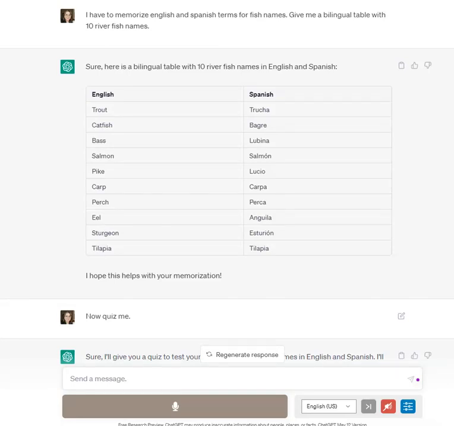This is how you can use ChatGPT as your study partner. So I start out by telling it that I need to memorize English and Spanish terms for fish names. The first thing I ask is for it to give me a bilingual table with 10 river fish names. I get this table and then I would try and learn these terms.